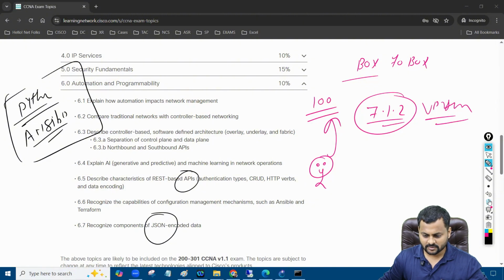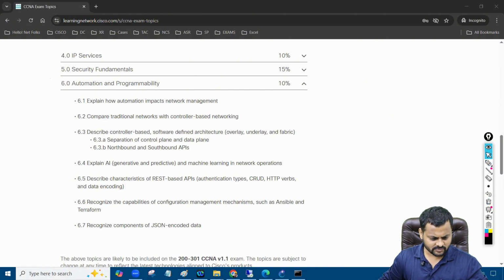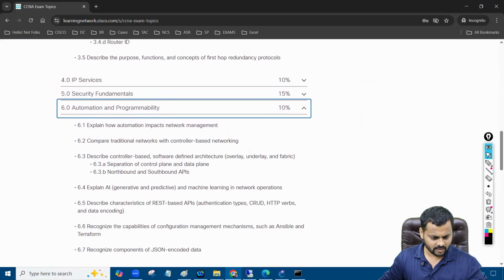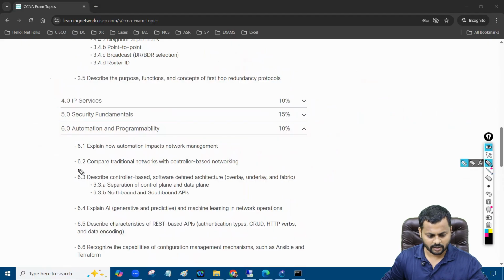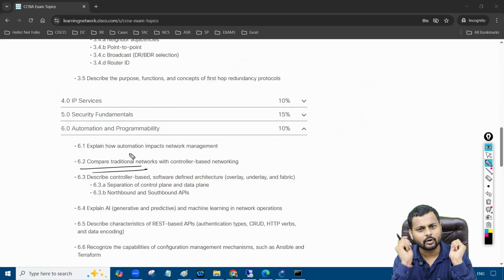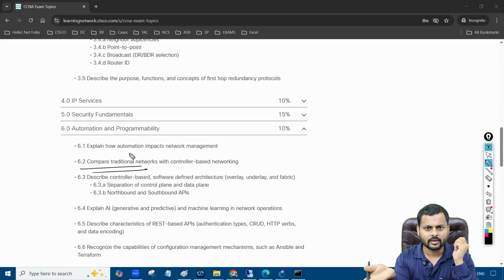So all these things, right? Something is missing right now, I think. The SDN part is not there. Yeah, here we have controller-based networking. We can also talk about the difference between controller-based networking and traditional networking. Controller-based networking is a part of SDN.